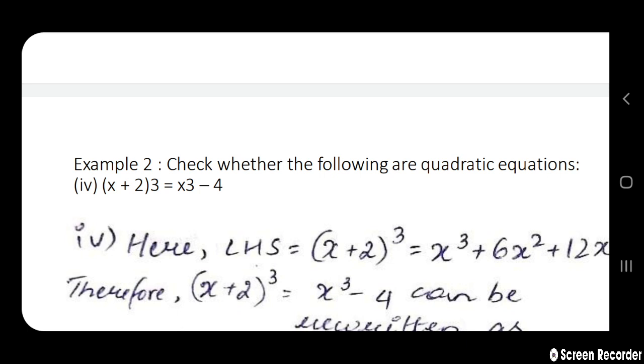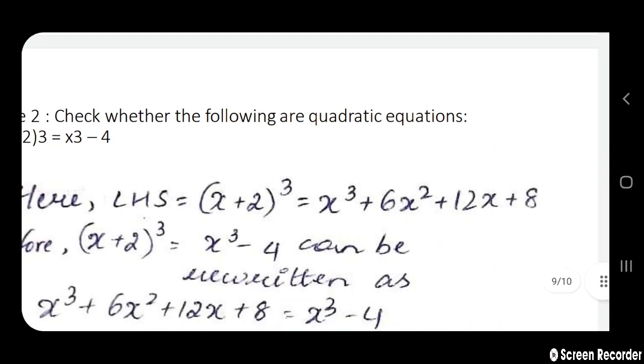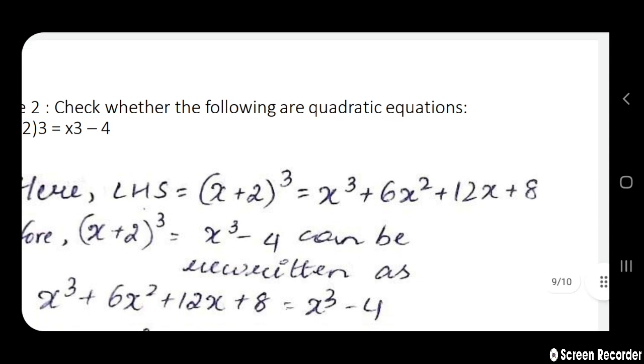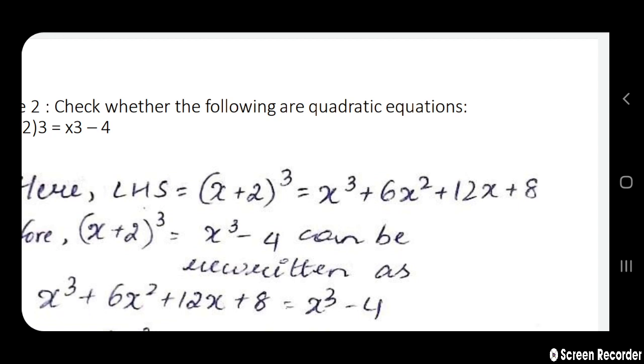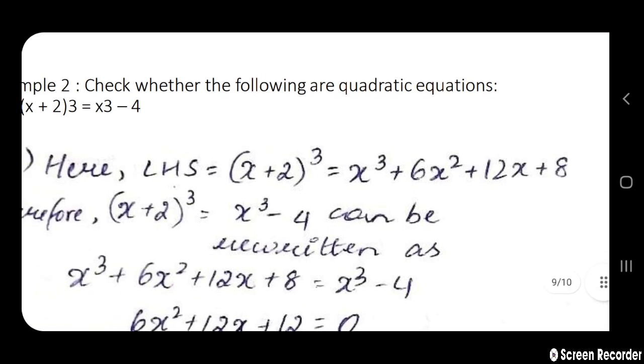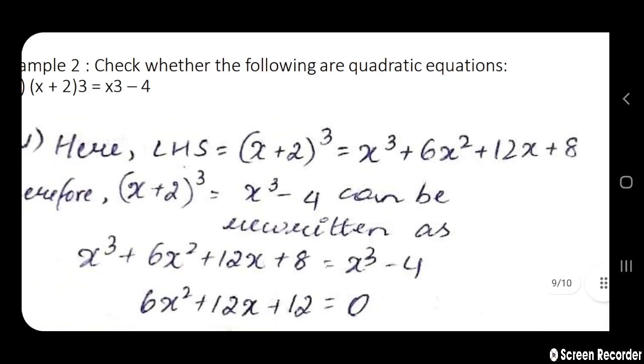So (x plus 2) the whole cube can be written using (a plus b) the whole cube, which is a cube plus 3ab square plus 3a square b plus b cube. That gives x cube plus 6x square plus 12x plus 8, which is the expanded form of the LHS.